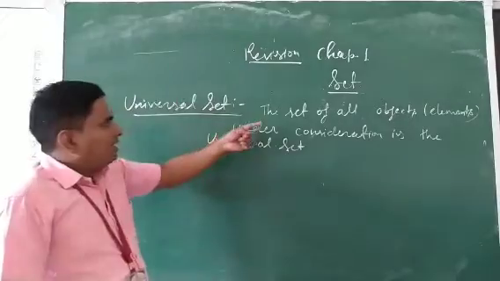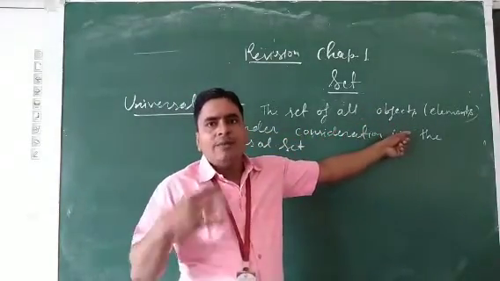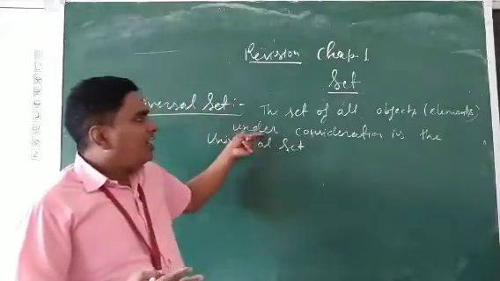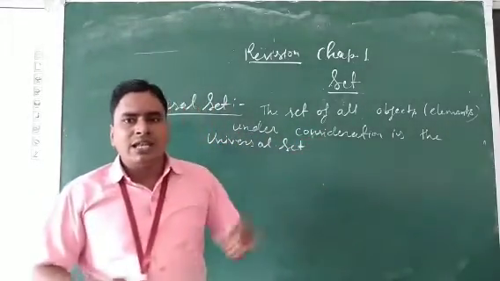How? The set of all objects or elements or members under consideration is the universal set.